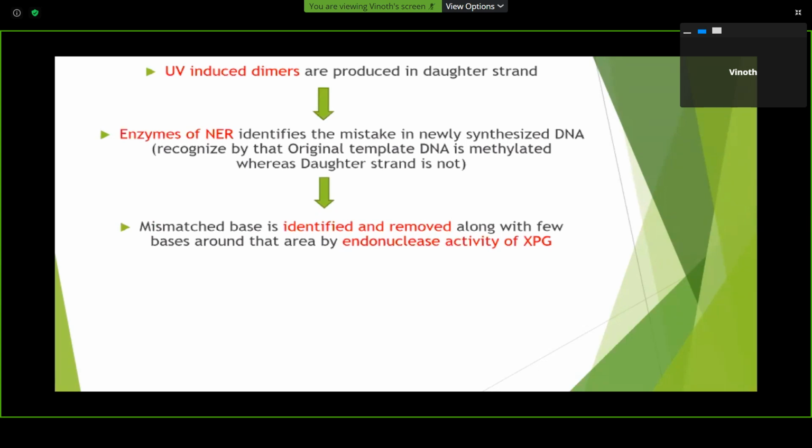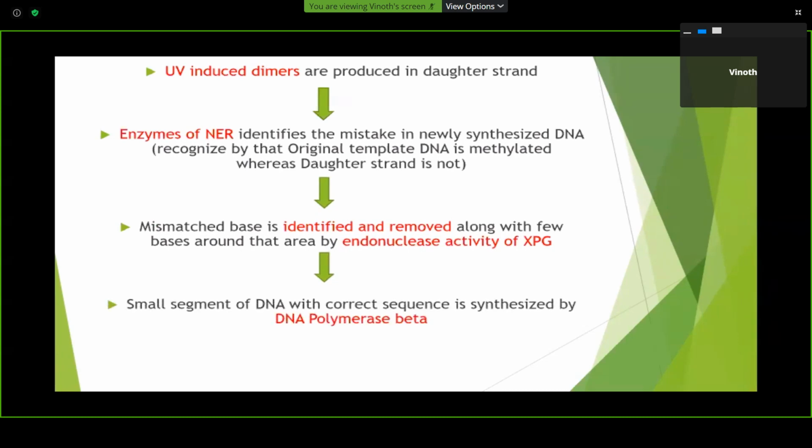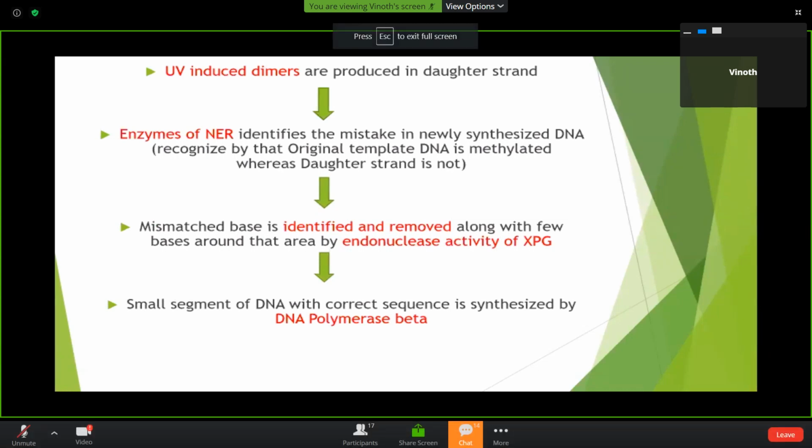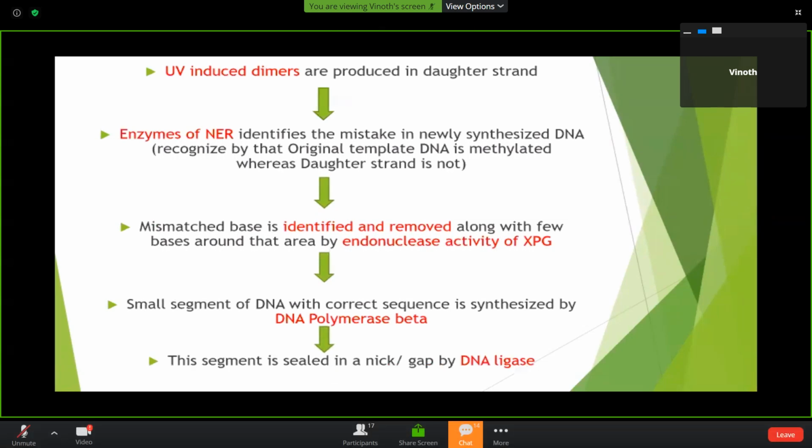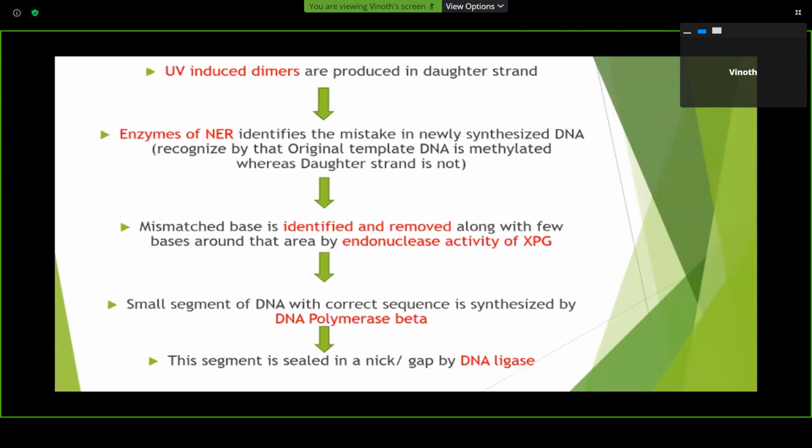The mismatched base is identified and removed along with a few bases around that area by the endonuclease activity of XPG. A small segment of DNA with the correct sequence is synthesized by DNA polymerase beta. Now this segment synthesized by the DNA polymerase is sealed in the nick or gap by the DNA ligase.